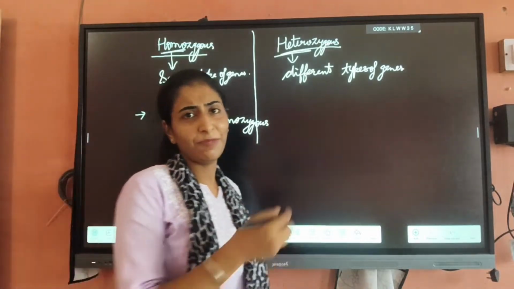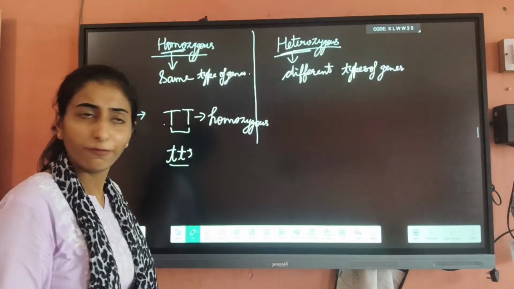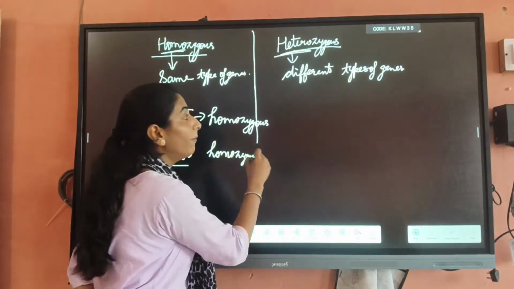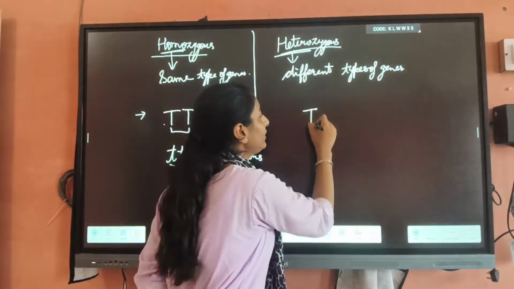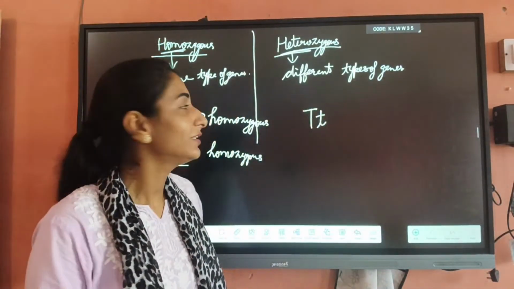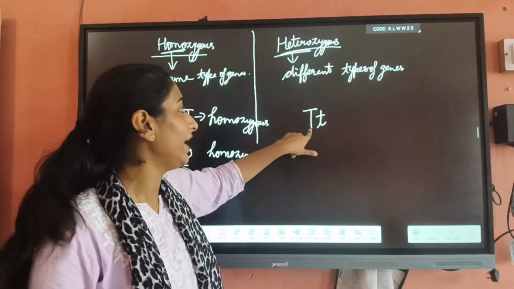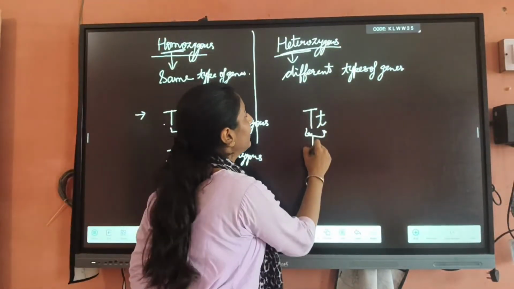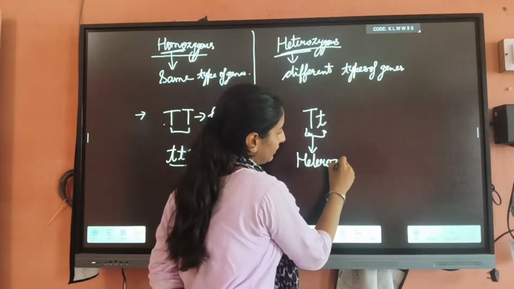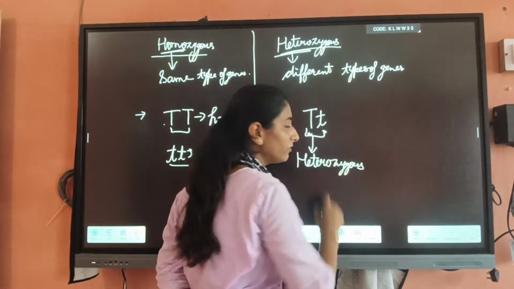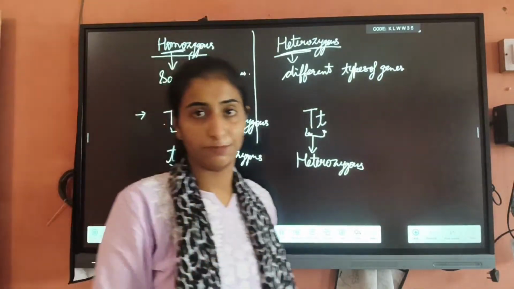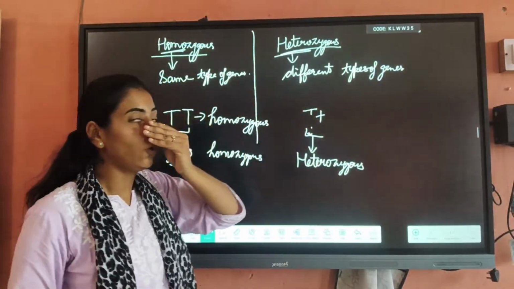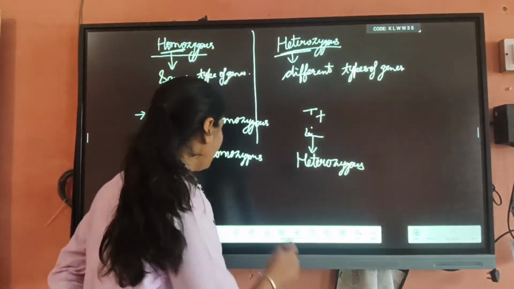So you can easily say that ma'am, these two also have the same type of gene. So it is also a homozygous condition. But if I say capital T, small t, now in this case they have both types of genes. They have a dominant gene and a recessive gene. So here we can say these are heterozygous. Hetero means they have two types of genes, because this is the dominant gene and this one is a recessive gene. So this is about the homozygous and heterozygous condition.